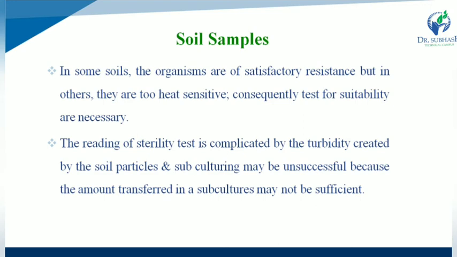So in soil samples, some soil organisms have satisfactory resistance but in others they are too heat sensitive, and consequently tests for suitability are required. The reading of the sterility test is complicated by turbidity created by soil particles, and subculturing may be unsuccessful. Why? Because the amount transferred in a subculture may not be sufficient.